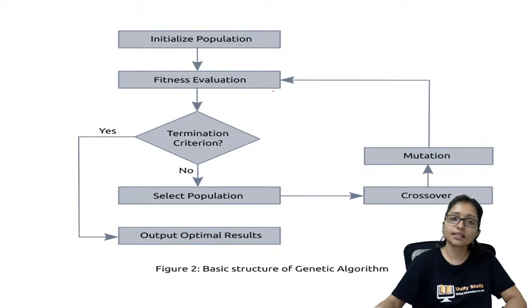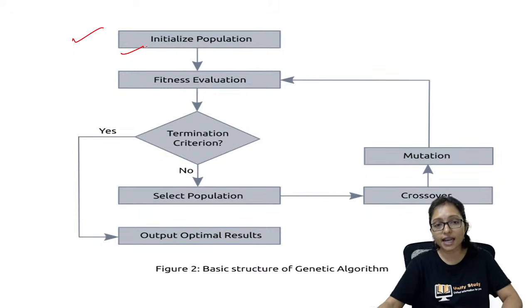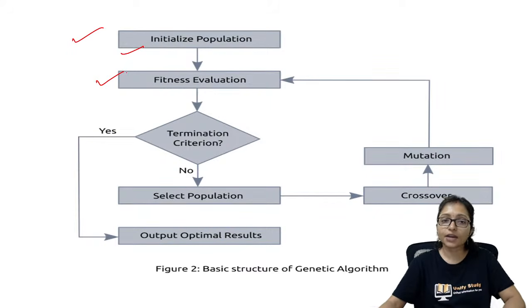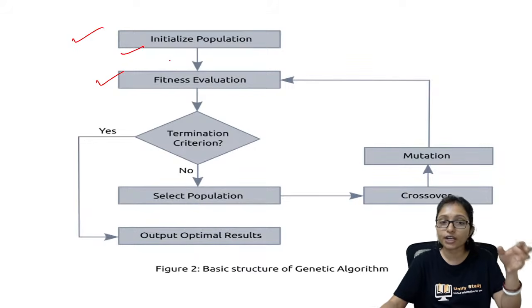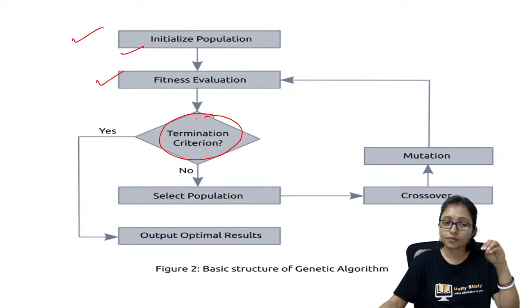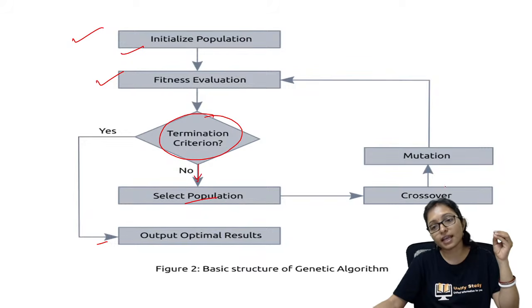Here you can see the algorithm: initialize the population, after that fitness evaluation, because it will check whether the chromosome is fit or not. Then it comes to the termination condition. If yes, then it will be terminated, otherwise it will select the population, then again do crossover and mutation.